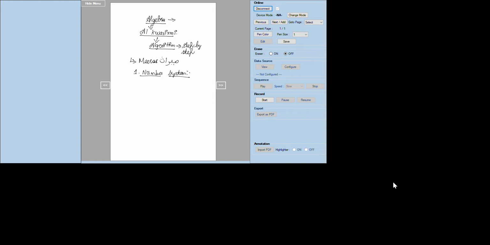So this world was developed right now. This world has modern technology, modern engineering, and everything we are enjoying right now. It is because of the number system that was developed during the Islamic period.